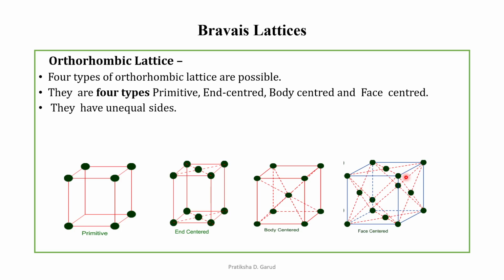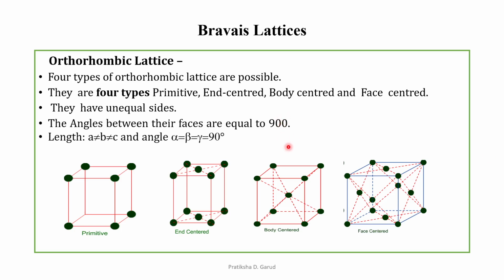Here we can say that they have unequal sides. The angles between their faces are equal to 90 degrees. So we can say that A is not equal to B, which is not equal to C, because they have unequal sides, and angle alpha is equal to beta, which is equal to gamma, and that is 90 degrees. So this is regarding the orthorhombic lattice.